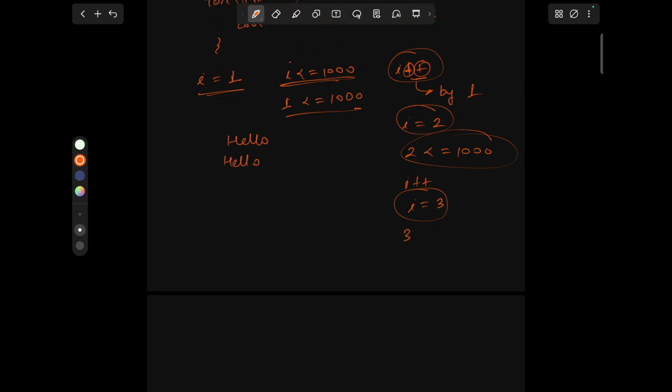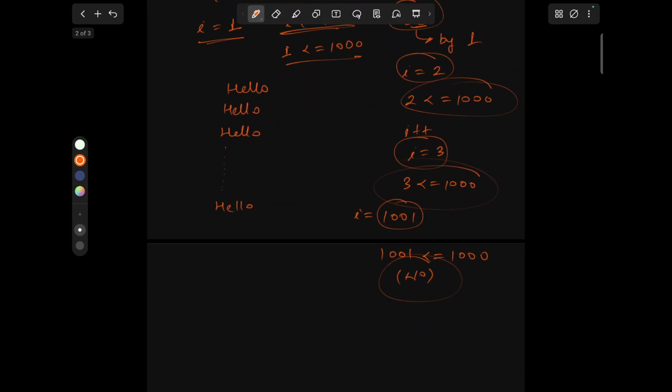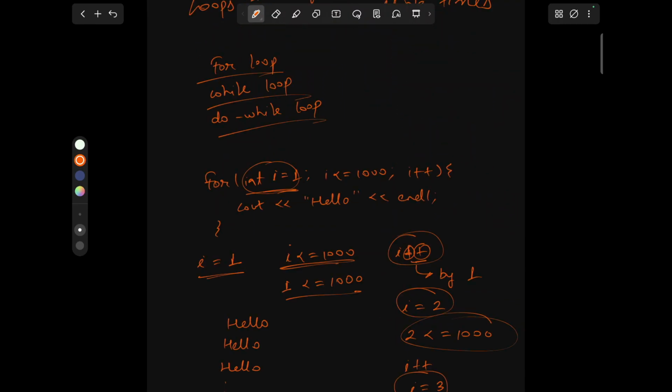Then again it will check the condition: is 3 less than or equal to 1,000? True, so hello will be printed again. It goes on to the 1,000th print. After printing 1,000, our i will become 1,001. It will check again if i is less than or equal to 1,000. No, so our program will come out of the for loop. The for loop is perfect when you know how many times to repeat something.